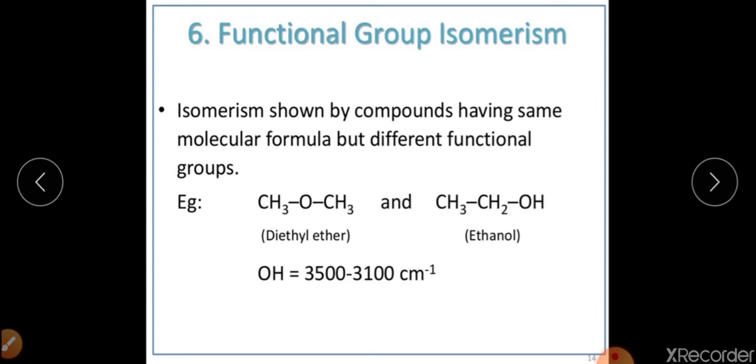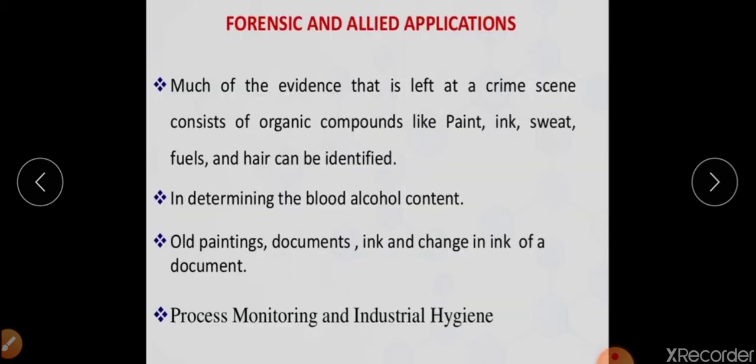It can also identify functional group isomerism, and how can it be determined? For example, I told you previously that we have the spectrum of ethanol and we have the spectrum of dimethyl ether. On the basis of the spectrum, we can easily identify that ethanol will have a hydroxyl group peak, and the same peak will be absent in case of this particular ether. So on the basis of this, we can easily identify whether we have an ether as a functional group in an organic compound, or a hydroxyl group as the functional group.